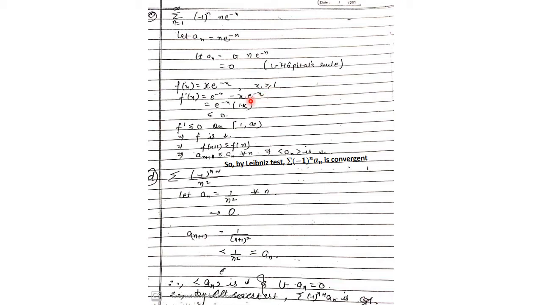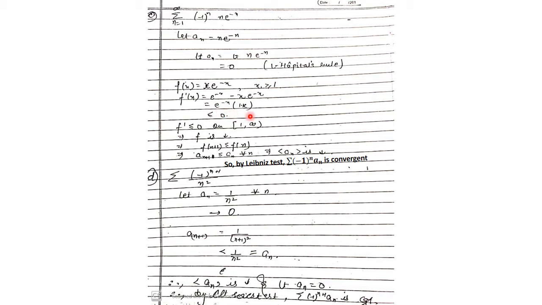So to show f is decreasing, we will use the first derivative test. We'll show that the sign of the first derivative is less than or equal to 0, which will give us that the function is decreasing. So the derivative f dash x is e to the power minus x by product rule, that is, taking e to the power minus x common, e to the power minus x into 1 minus